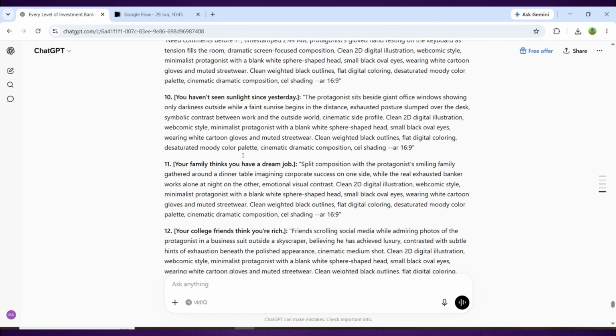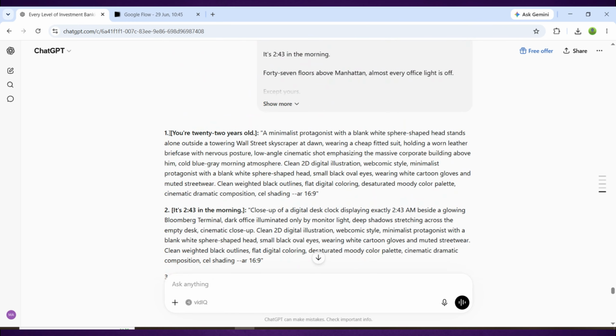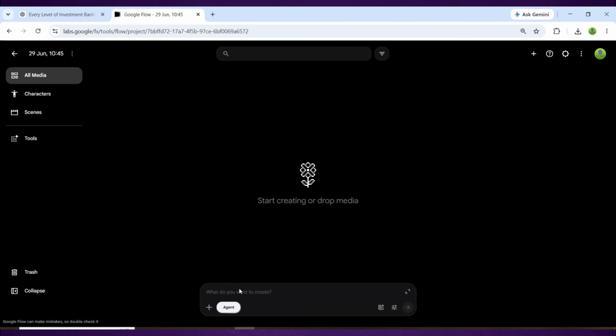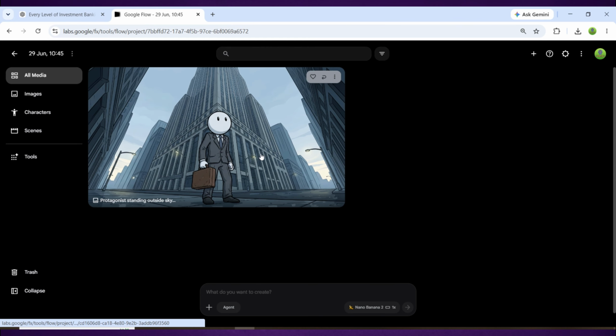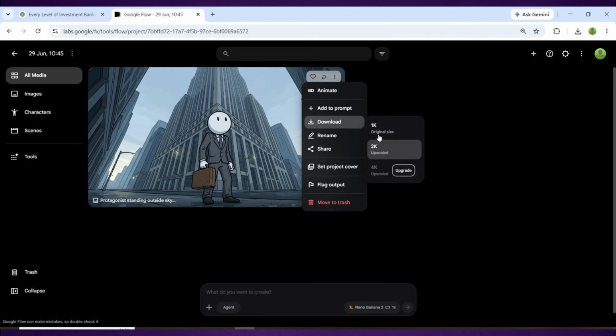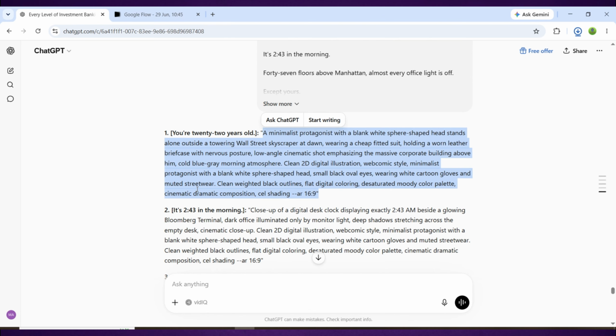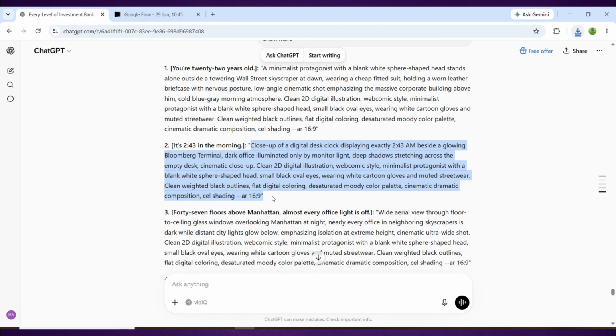Now, take the very first image prompt from your ChatGPT batch, paste it into the text-to-image field inside Google Flow, and hit Generate. Because the master prompt already locked in your character descriptions, clothing styles, and visual guidelines, what comes out will match the clinical webcomic look of these channels without you having to adjust or tweak anything manually. It just works. Download the image and repeat the exact same process for every remaining prompt in your batch.